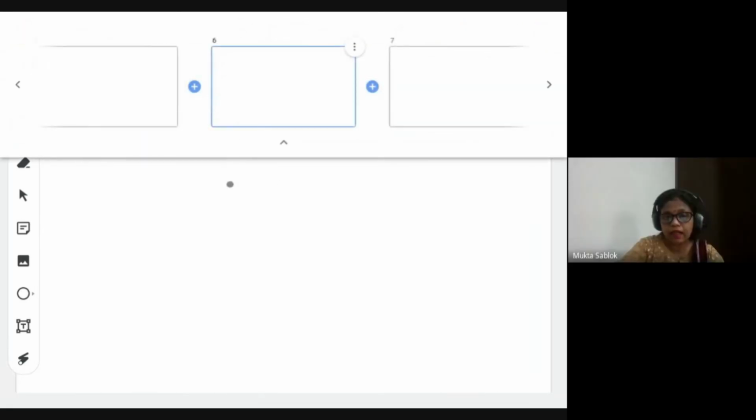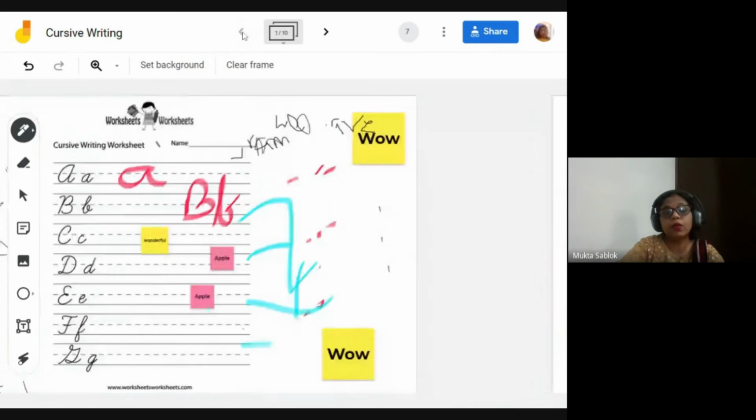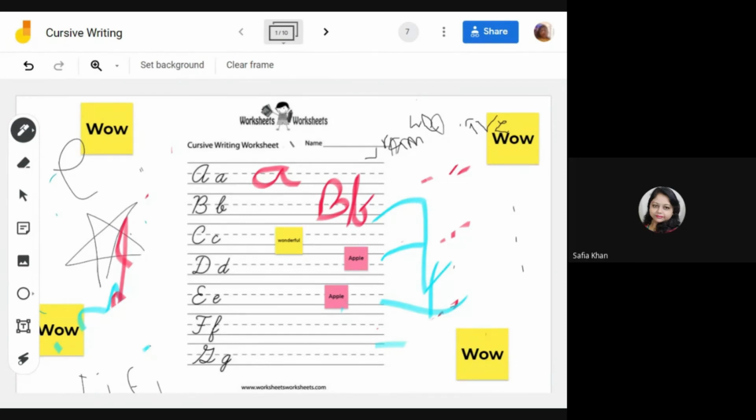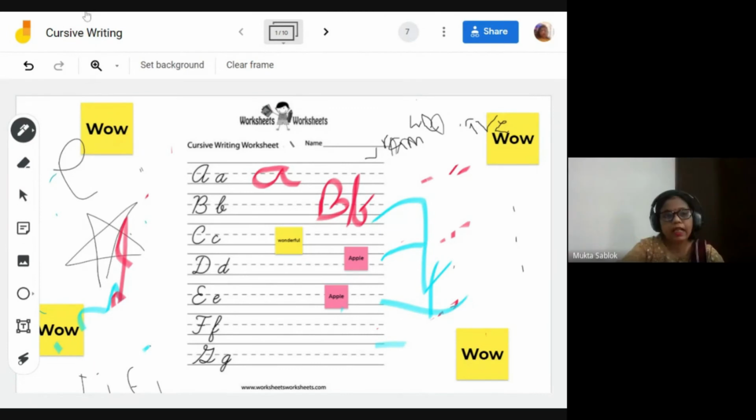And then if you want to ask them to do collaborative work, then you can do as we are doing. You can give only A and ask them to write it in this way. Second option is this. So it depends on what you want. I will also show you how you can give different links to different students. For example, if we have shared a page with a map and ask children to locate a location on it, they can locate it. I'll just come to the map also.